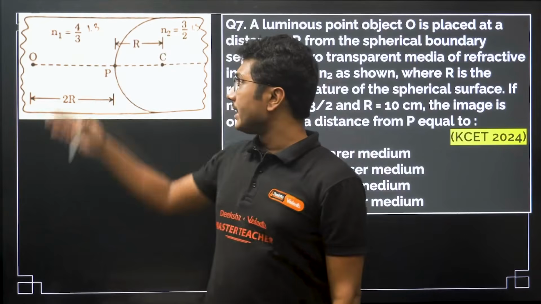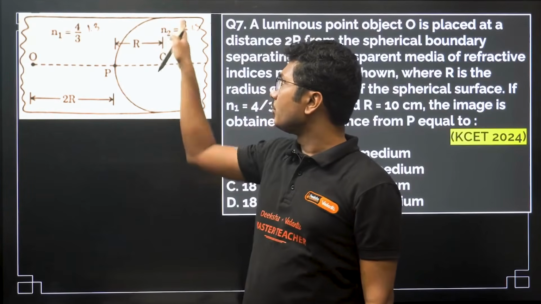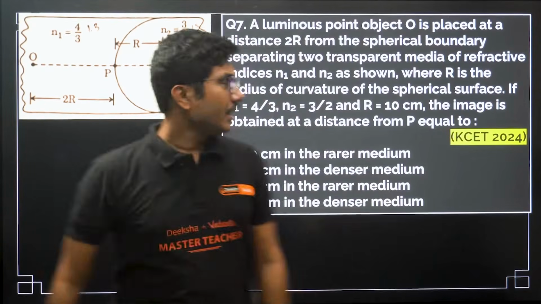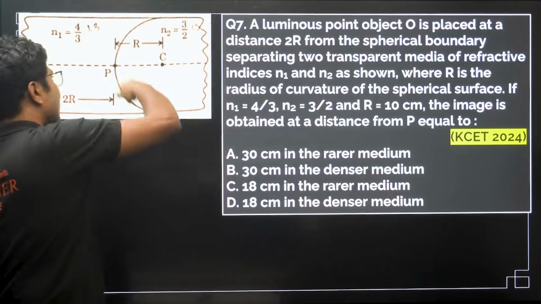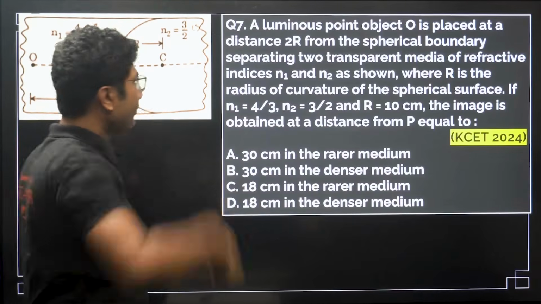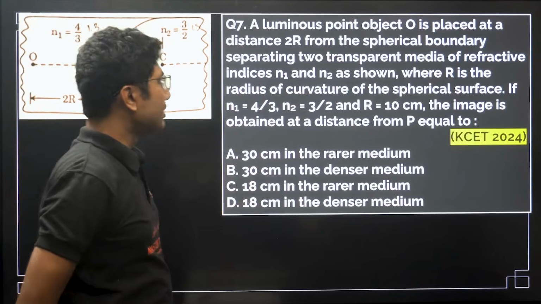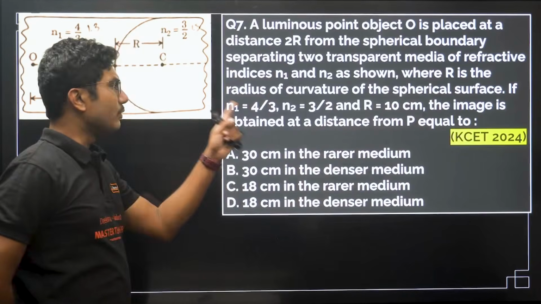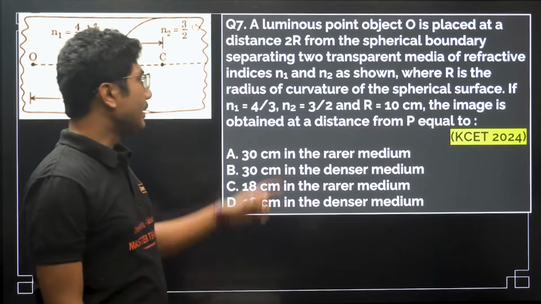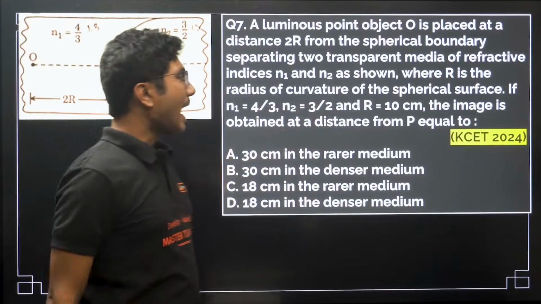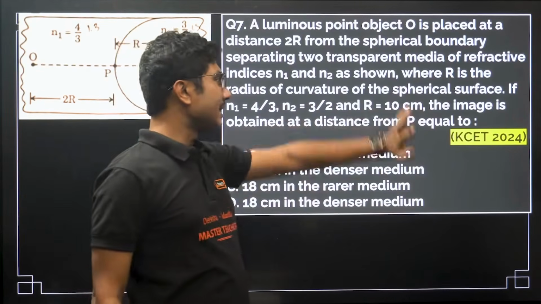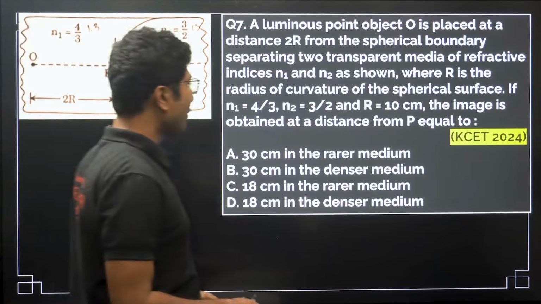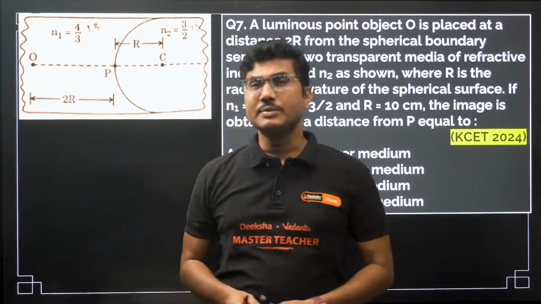So here it is N1 = 4/3, N2 = 3/2. So the values are given, the distance is given, and the radius of curvature is r, also given, where r is the radius of curvature of the spherical surface. If N1 equals 4/3, N2 equals 3/2 and r equals 10 centimeter, the image is obtained at a distance p equals to. So you have to find the image distance in this particular case.